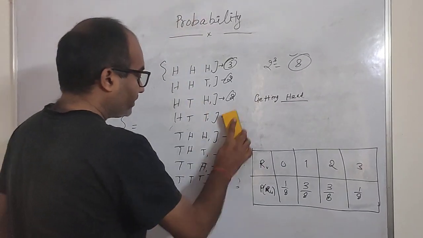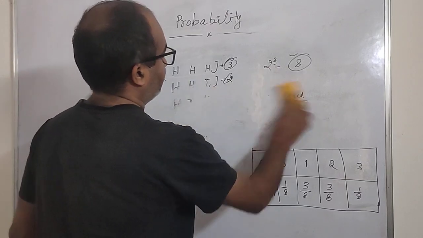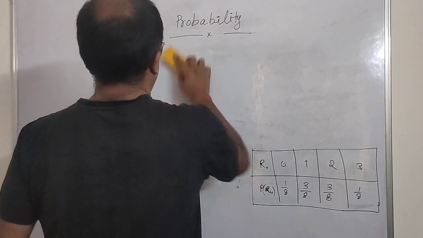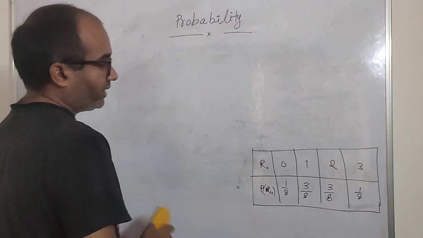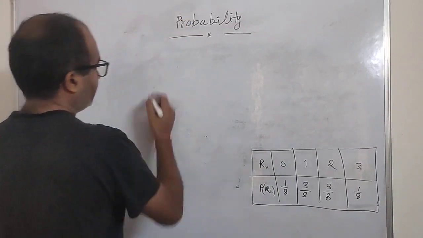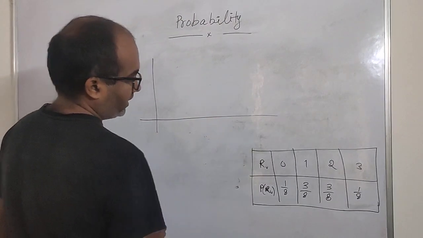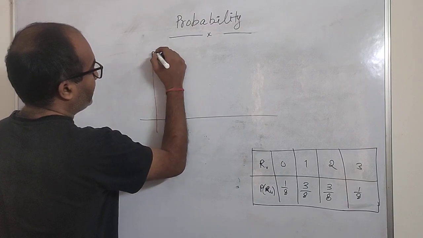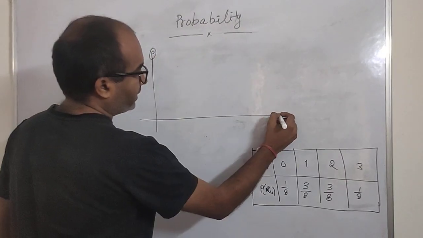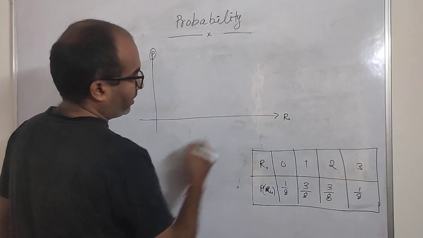Based on this probability table, we create a curve. What happens to that curve? This axis is the probability and this axis is the random variable value.